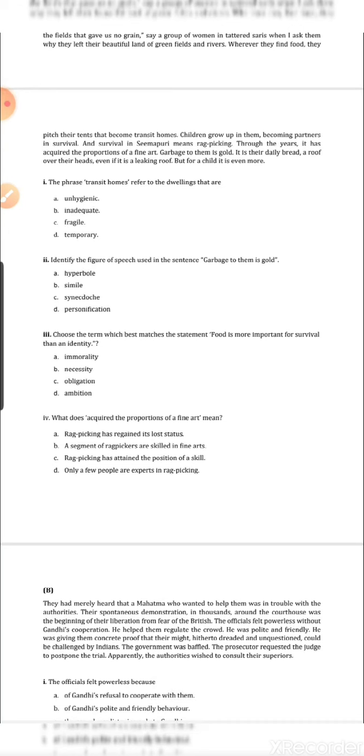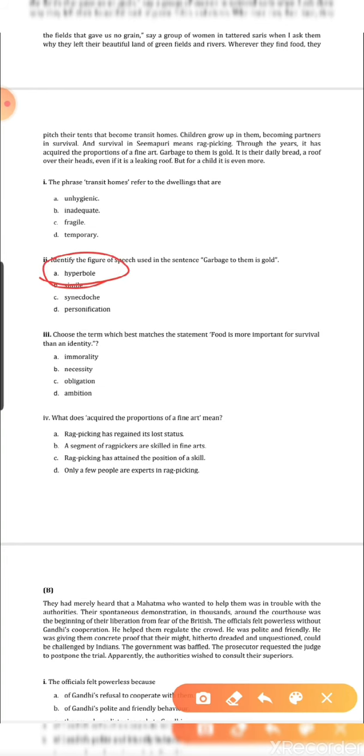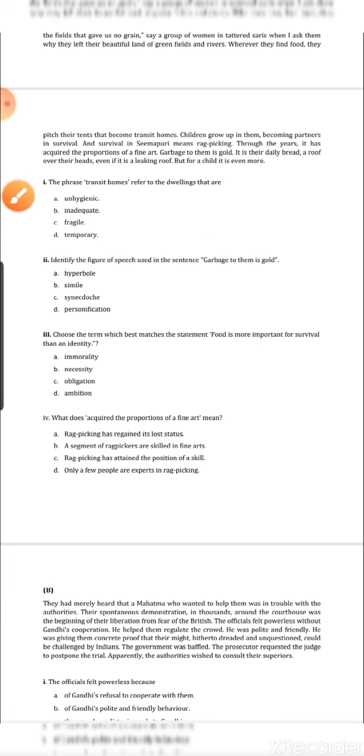So garbage to them is gold. What figure of speech is used over here? Of course the answer is hyperbole. Because garbage, something that has a very minimal value, has been exaggerated and given a very high estimate. Garbage has been compared to gold, so that is why it is known as hyperbole.